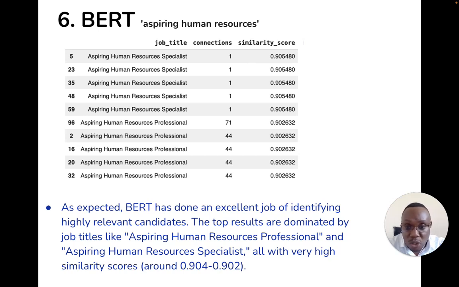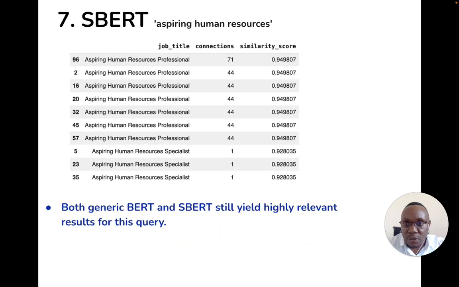Those are good scores, and we can see the top results are dominated by titles like aspiring human resources professional and aspiring human resources specialist, all with very high similarity scores, meaning that BERT was able to go deeper and capture the meanings and also the context within them.